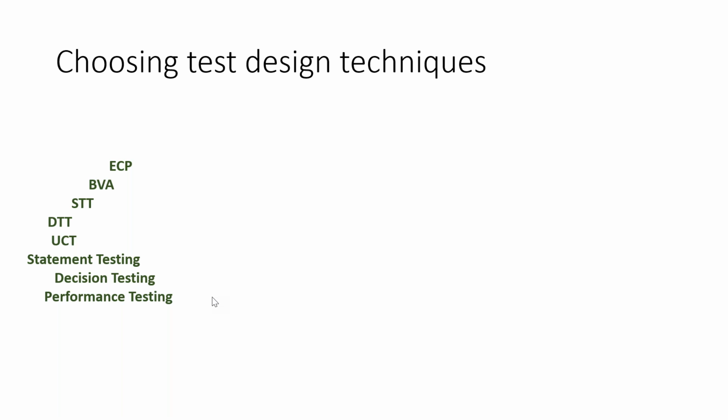Let's say you are testing that kind of workflow functionality, and it is a very critical workflow where any mistakes can be very serious in the software. Then you may guide your test team: this is a very good requirement or feature where you can apply the state transition test design technique.